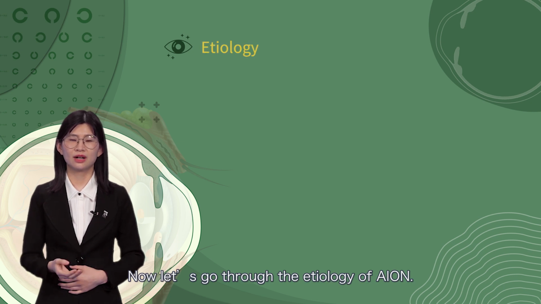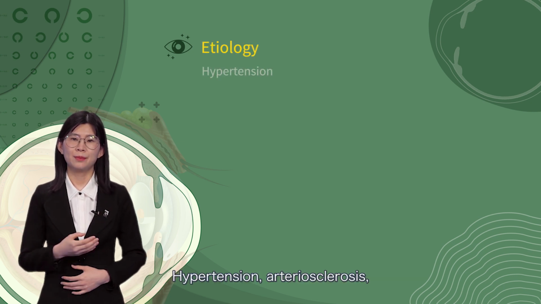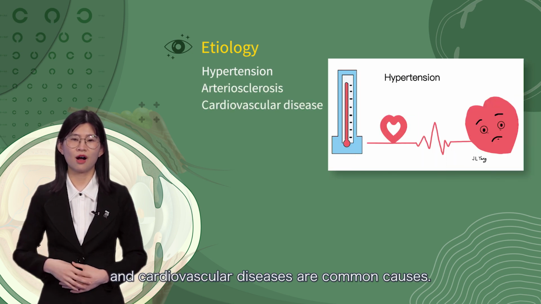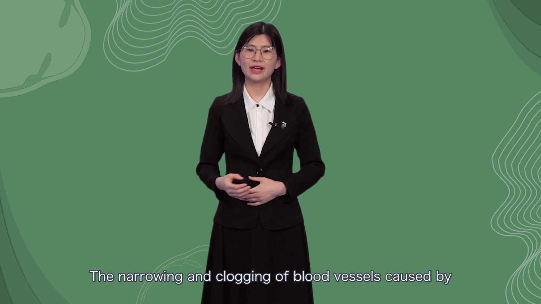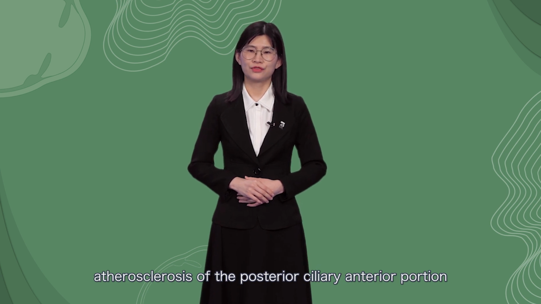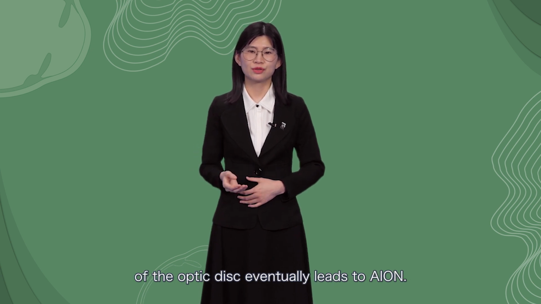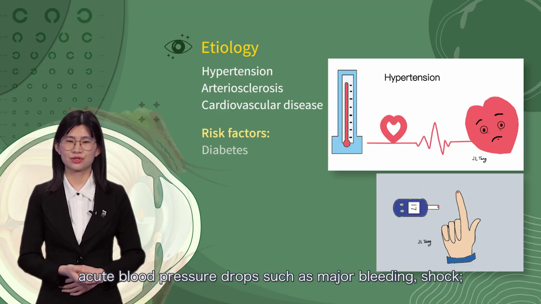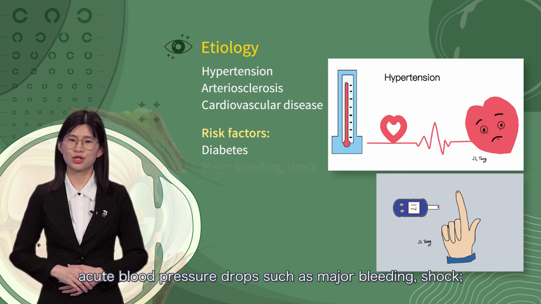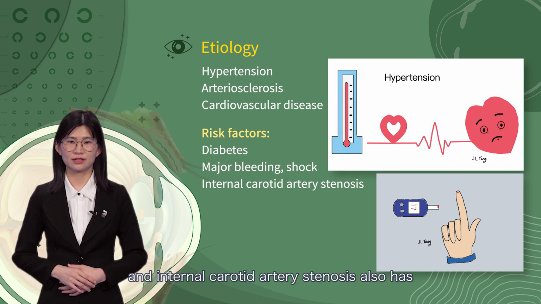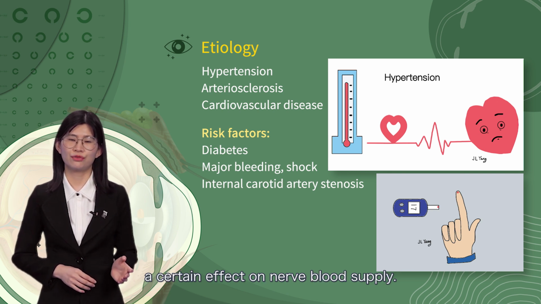Now, let's go through the etiology of AION. Hypertension, arteriosclerosis, and cardiovascular diseases are common causes. The narrowing and clogging of blood vessels caused by atherosclerosis of the posterior ciliary anterior portion of the optic disc eventually leads to AION. Other risk factors are diabetes, acute blood pressure drops such as major bleeding, shock. And internal carotid artery stenosis also has a certain effect on nerve blood supply.